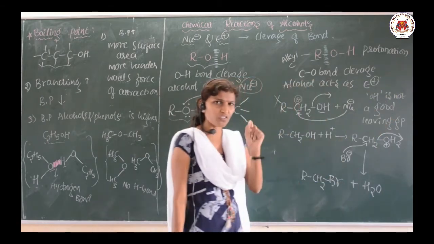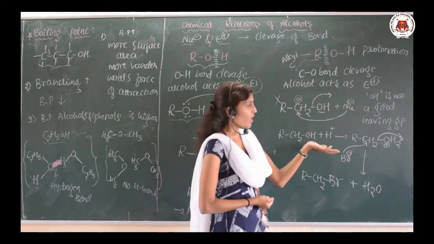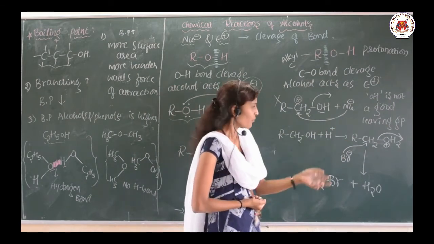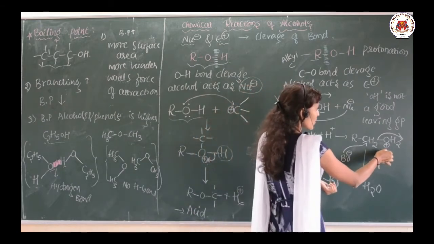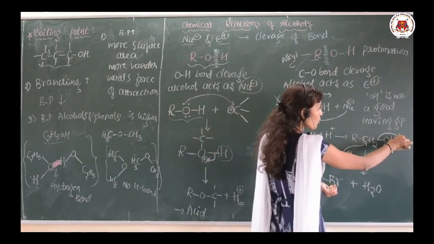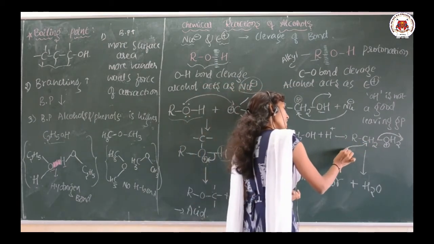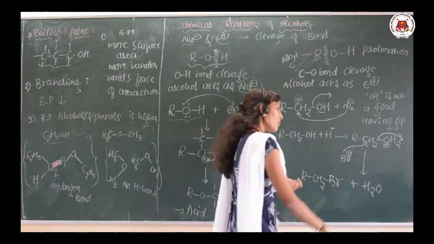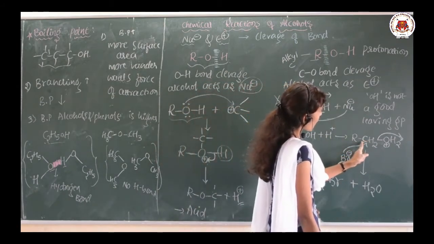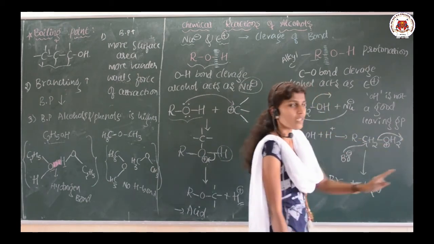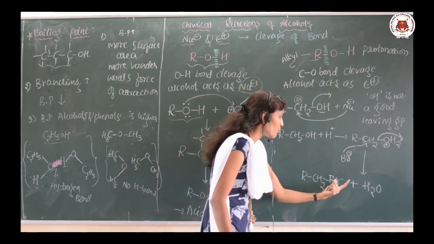Take the alcohol, add any one of the acids, so it is protonated now. It means H is added. Now oxygen is not satisfied, so we want to remove this group. To remove it, attack with one of the nucleophiles like Br minus. Whenever Br minus attacks this carbon, this H2O is easily removable. So there is a formation of RCH2Br and H2O.